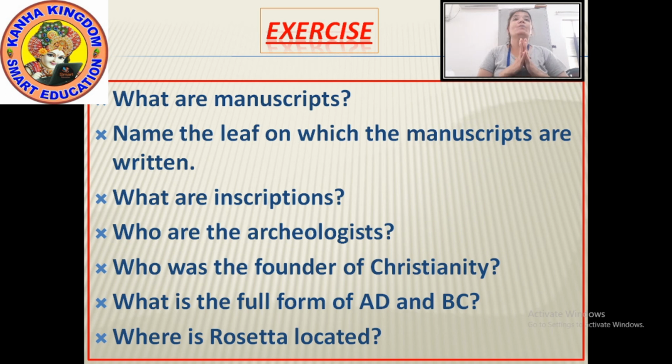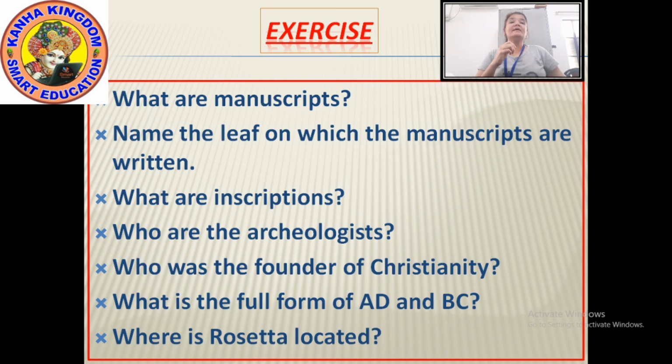Okay. What are manuscripts? Manuscripts are the handwritten records of the past and they are in the form of books. Next question. Name the leaf on which the manuscripts are written. They are written on the palm leaves.